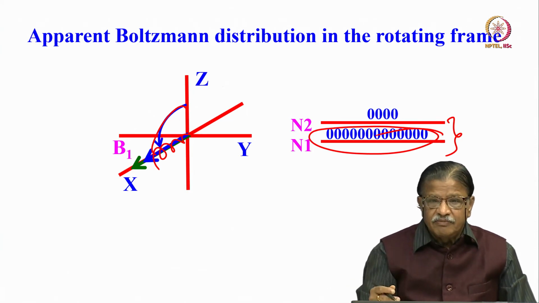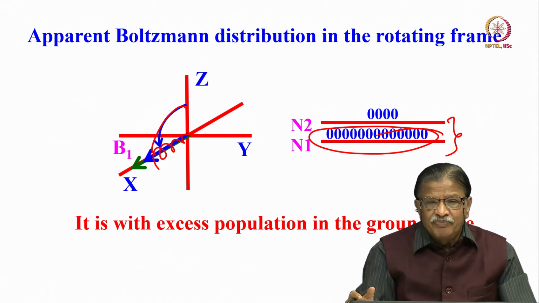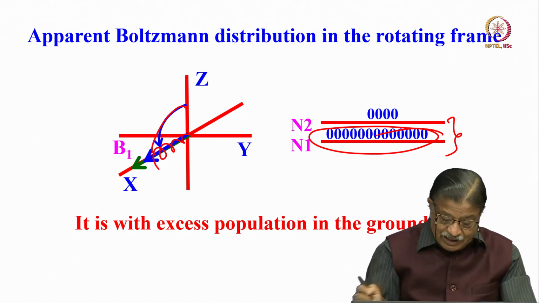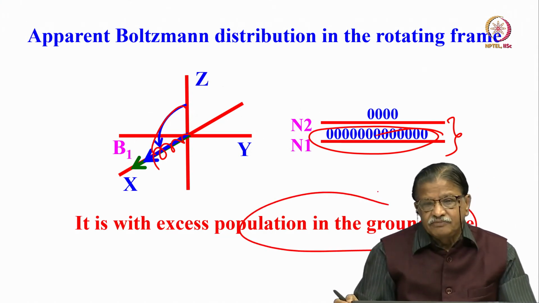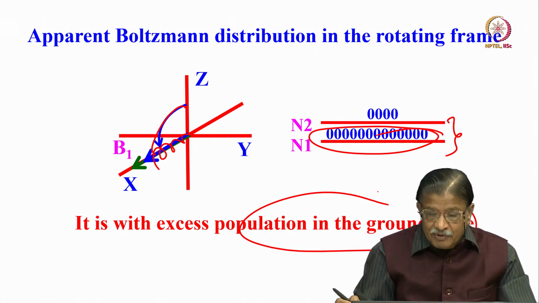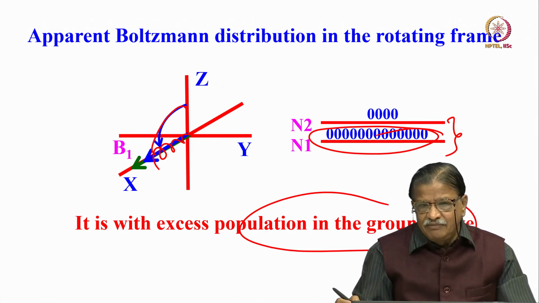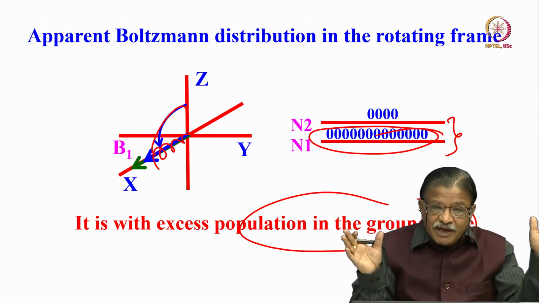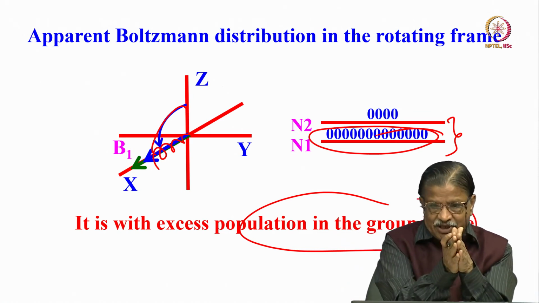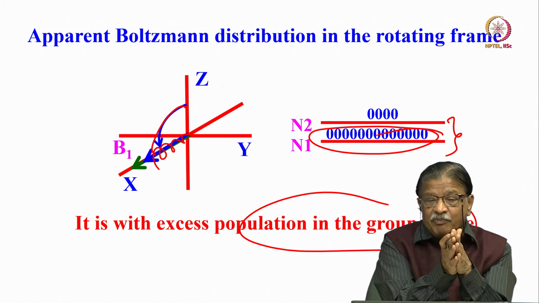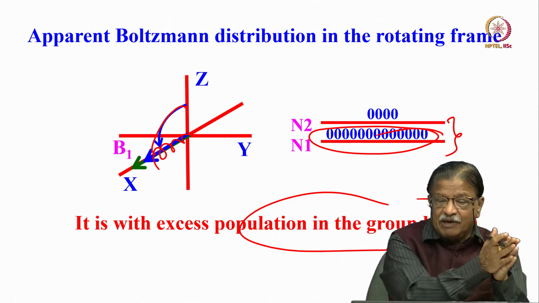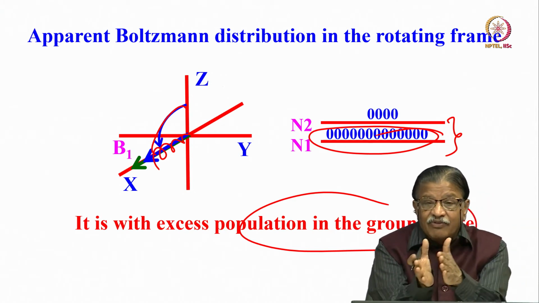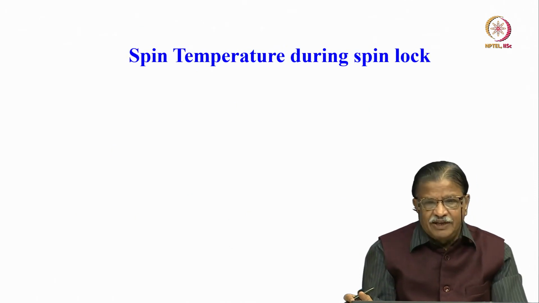So there is excess population in the ground state. By going to the rotating frame and applying the spin lock pulse, there is an apparent Boltzmann distribution of the magnetization. It appears as if the energy levels are compressed, and the large population difference that was there in the B naught magnetic field is held by a weak RF field.